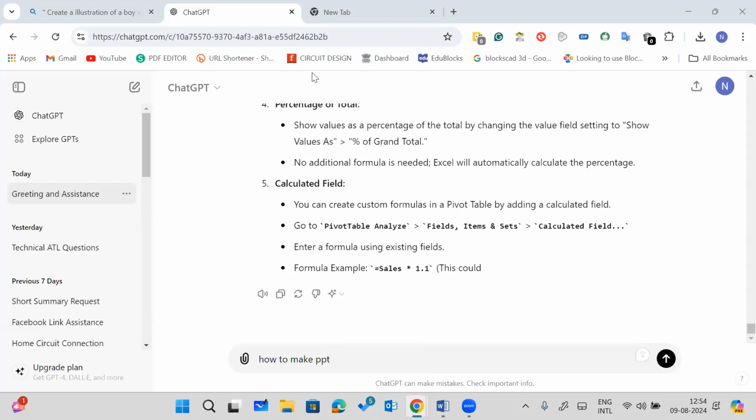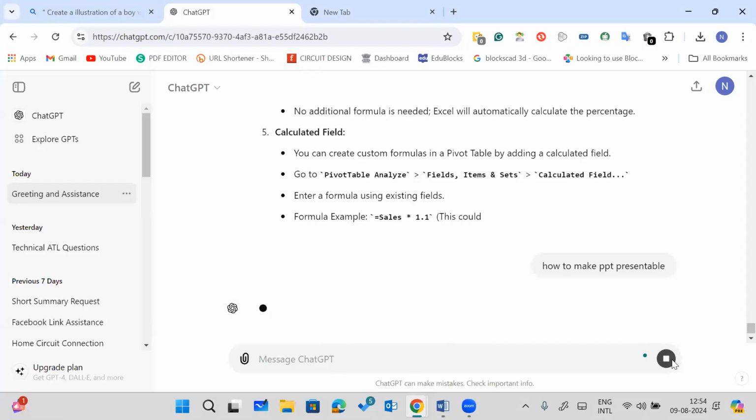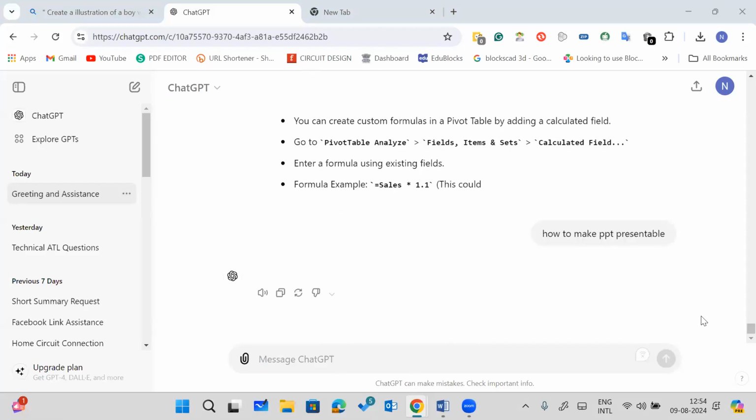If anyone wants to try, you can also write in the chat box. Let's ask this one: how to make a PPT presentable, right? So let's wait for it to analyze, and then it will give us the command.